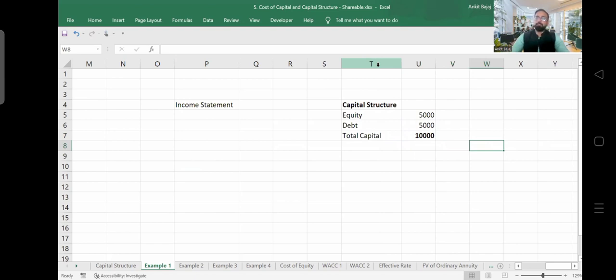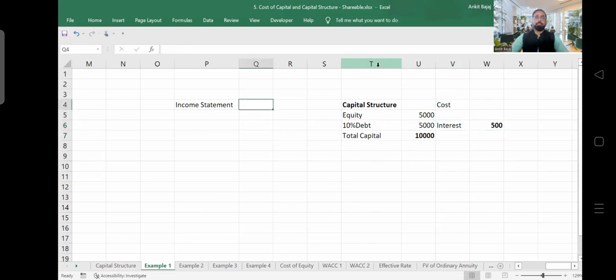Further, for debt, you have to pay interest. That is going to be the cost in case of debt. In case of debt, your cost is going to be interest. And let's suppose you have taken a loan where you have to pay 10% interest. So 10% of 5,000 crore is going to be how much? It is going to be 500 crore rupees, right? So this much interest you have to pay to the bank.